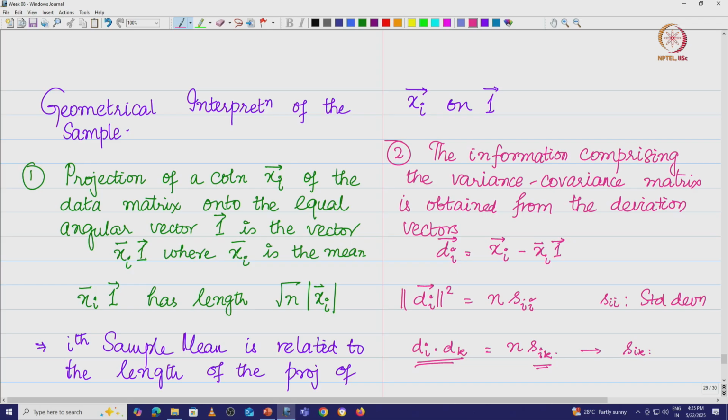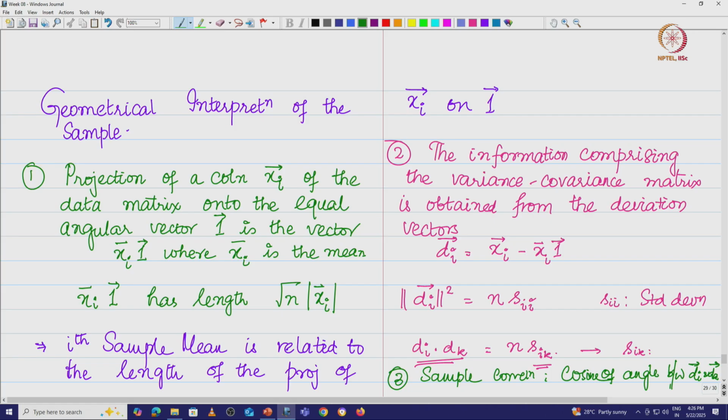The most important stuff is the last one, where we say the sample correlation is the cosine of the angle between the two deviation vectors di and dk.